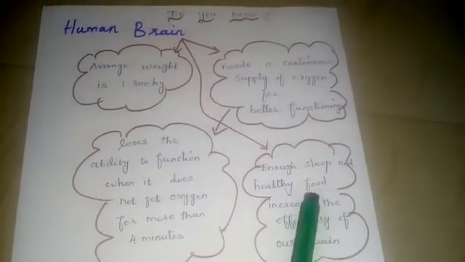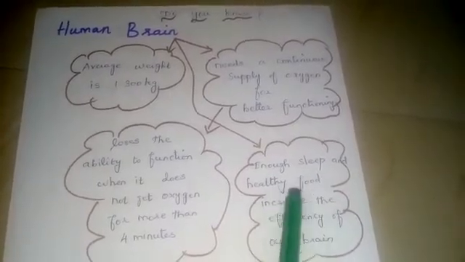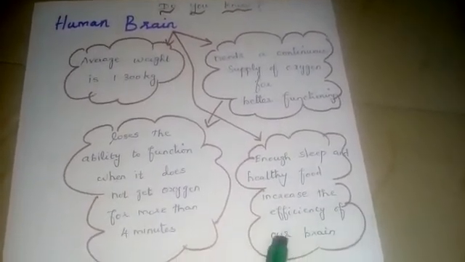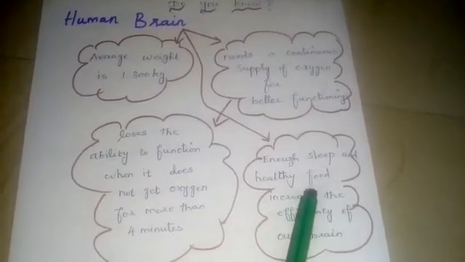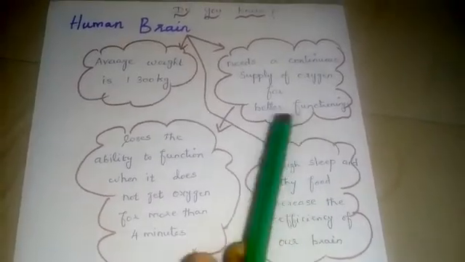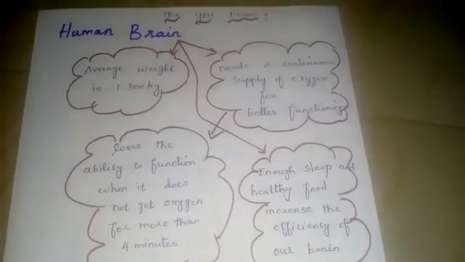At the same time, our human brain needs enough sleep and healthy food to increase its efficiency. Otherwise, our human brain does not function properly. These are all the things we want to know about our human brain.